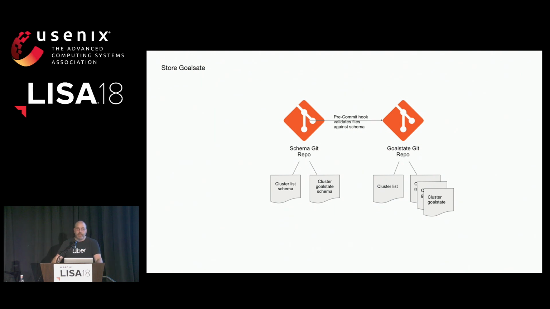We also store a list of all our availability zones and clusters in each of these zones, which is validated against a similar cluster list schema before commits. We treat these files as the source of truth for what we have running in a cluster. How many hosts should be in a cluster, what version of the software, and where they should be running. So when there's a discrepancy, this is what's used, and if we want to add more capacity to the cluster, we up this file, and then capacity will come in.